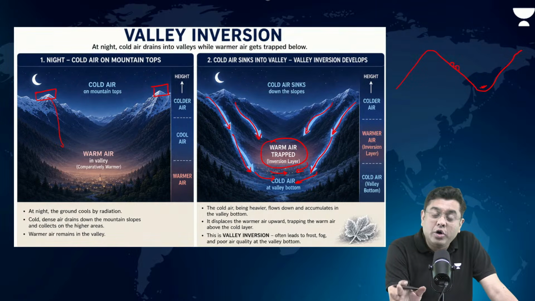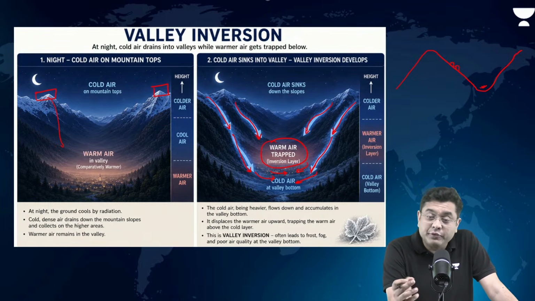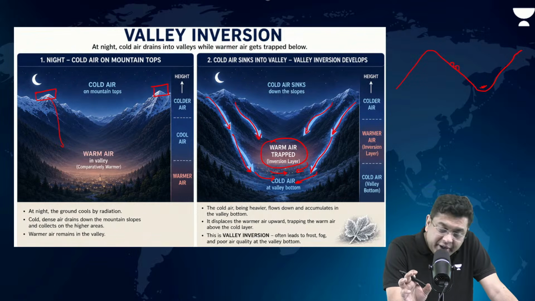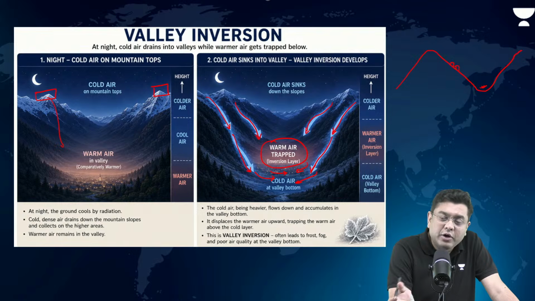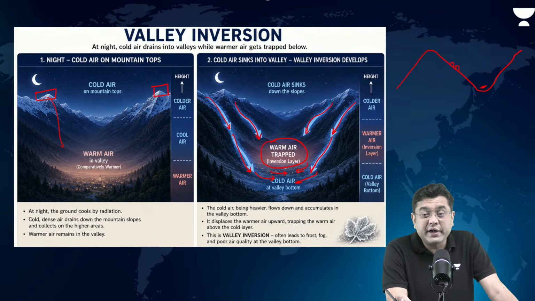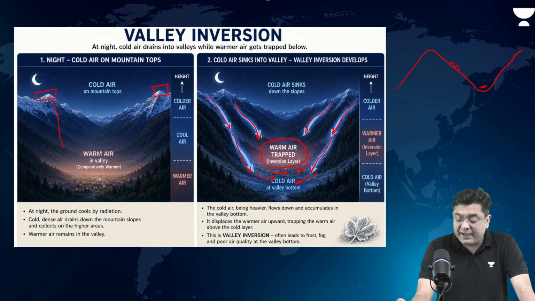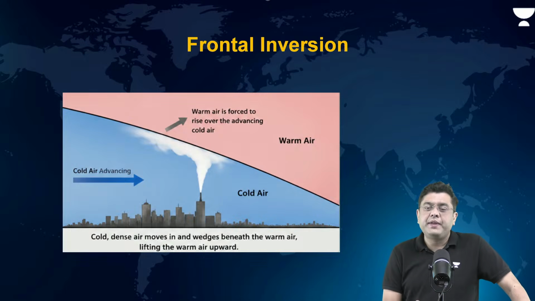Warm air always, Vinita, has a tendency to rise up because warm air is lighter. Cold air is always going to be heavier, so cold air has a tendency to sink. Warm air always has a tendency to rise up. That is the general tendency. Then you have something which is known as a frontal inversion.